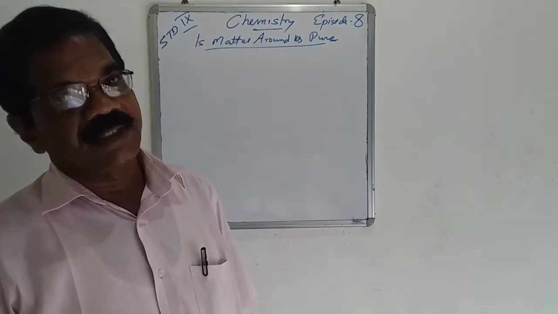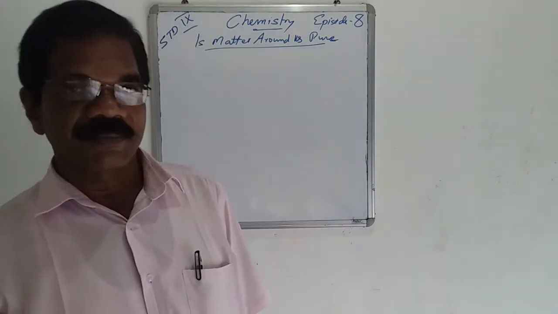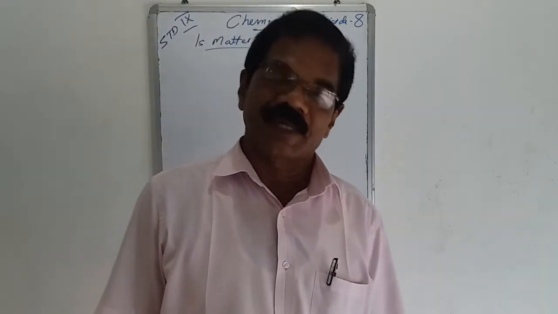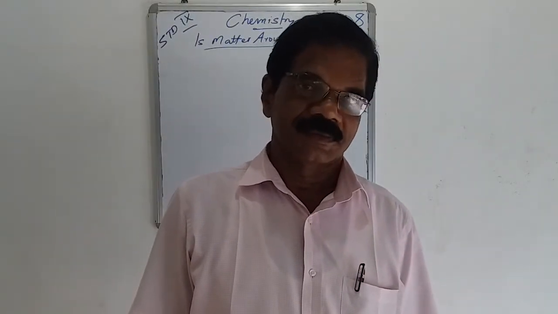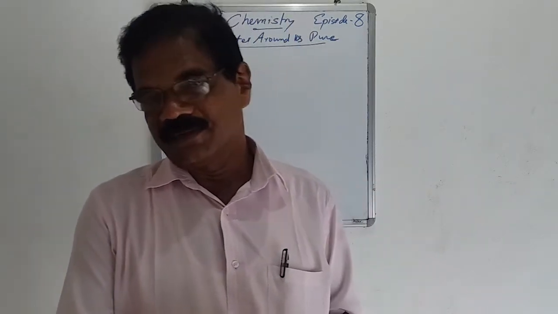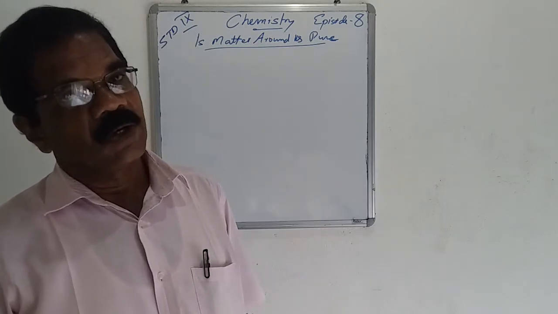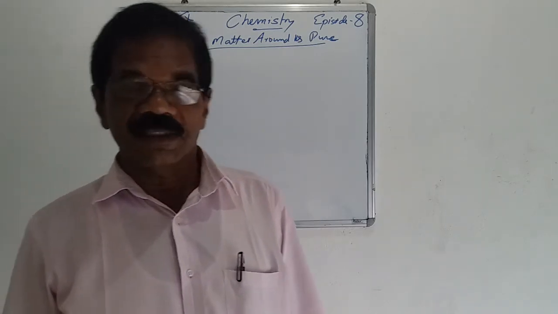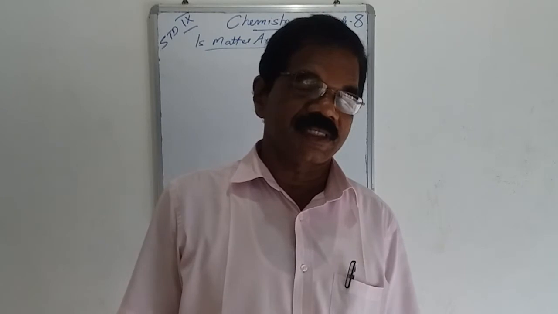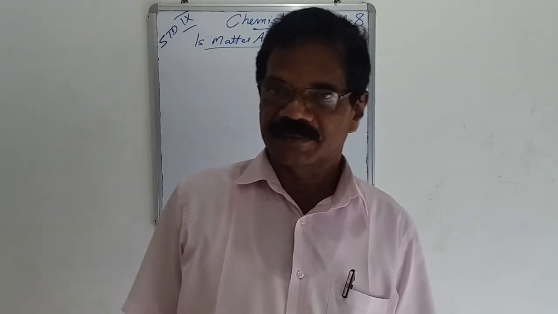The second classification is based on the size of the solute particles. If the size of the solute particle is very small, we call it a true solution. The second type is colloids and the third type is suspension.